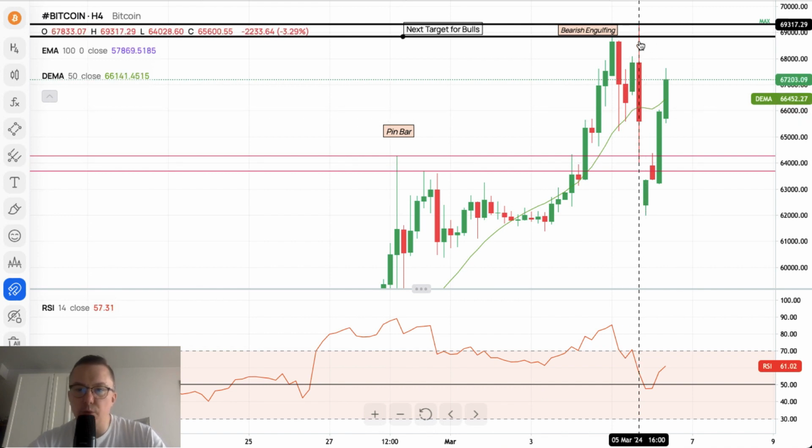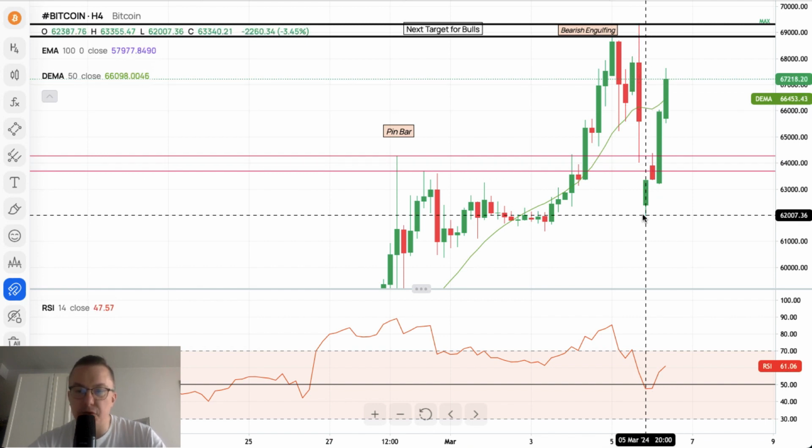of the day we got the movement to the upside and the new all-time high on Bitcoin. This all-time high on Bitcoin was set at 69,317, which is not that far away. As you can see, it's the upper black line. But then the market, of course, realized the profits. The traders realized the profits. They closed the long trades. Most likely, they used this opportunity to distribute or partially distribute into the market.